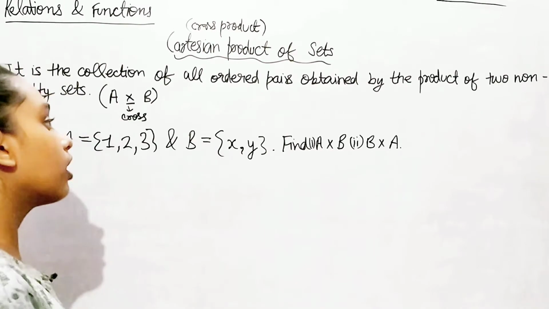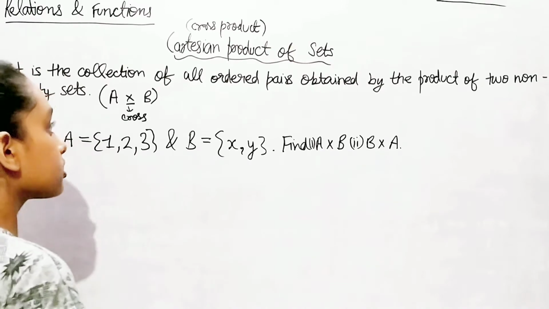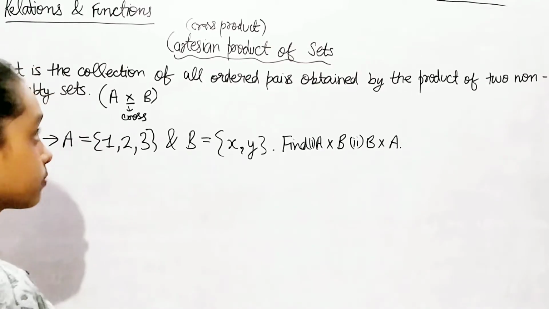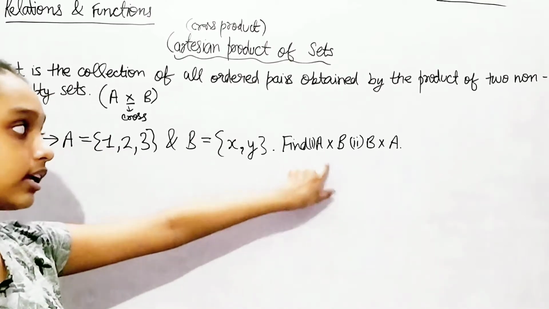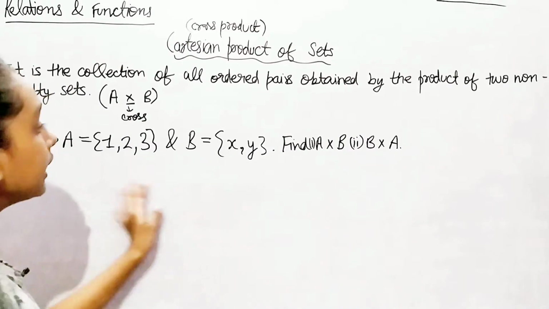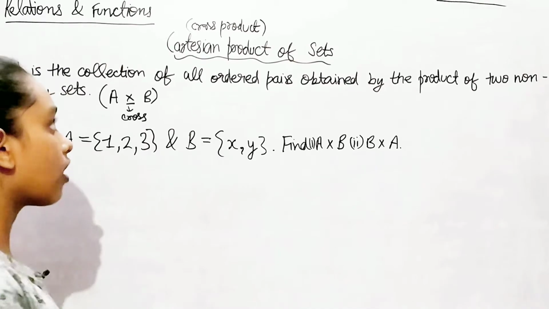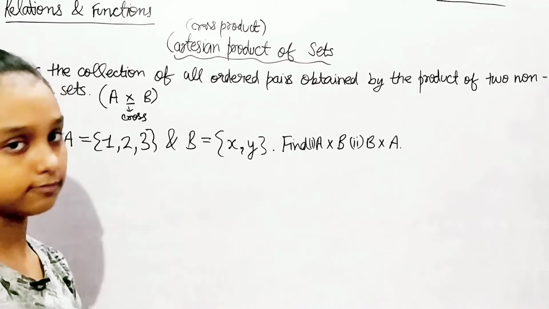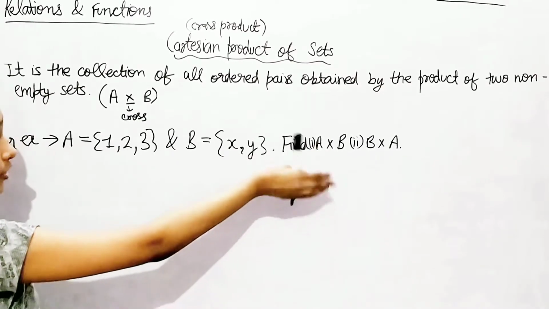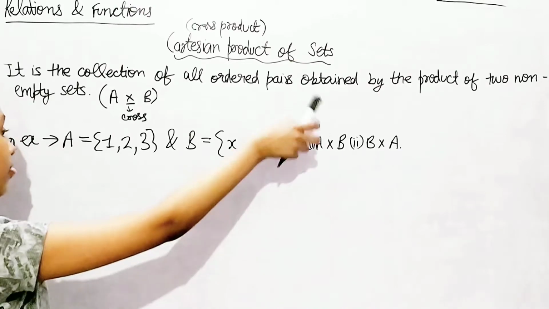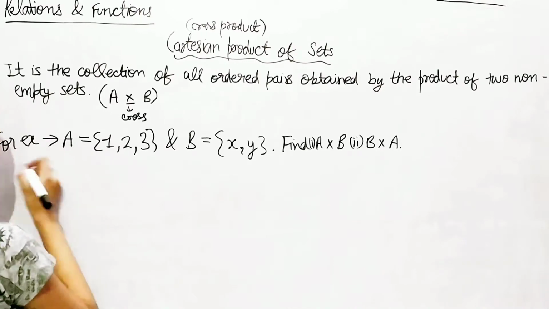Later in the discussion of this topic, we'll study the properties of the Cartesian product of sets, and in the properties I'll tell you something related to this, but not now. So let's first of all just solve this example. We'll do the properties of the Cartesian product of sets later. So what do we have to find? We have to find the Cartesian product of these two sets, but there is something different. So let's solve it.